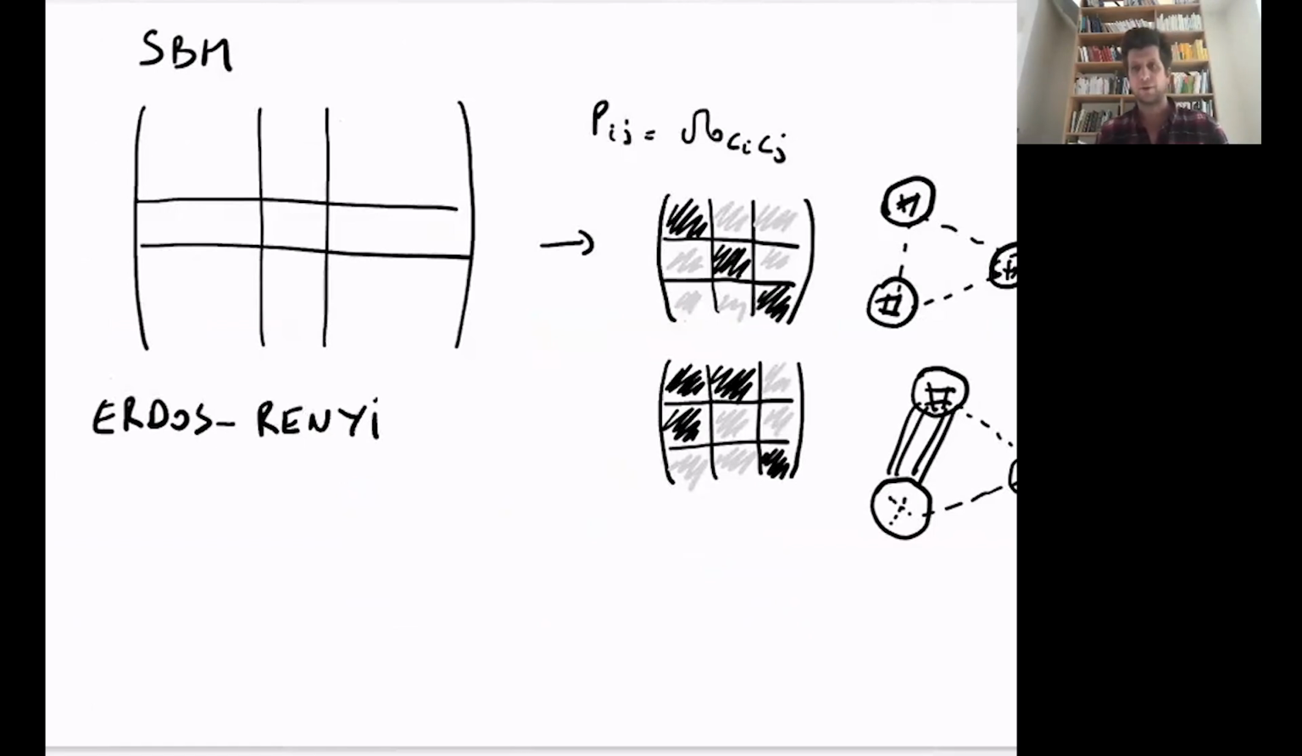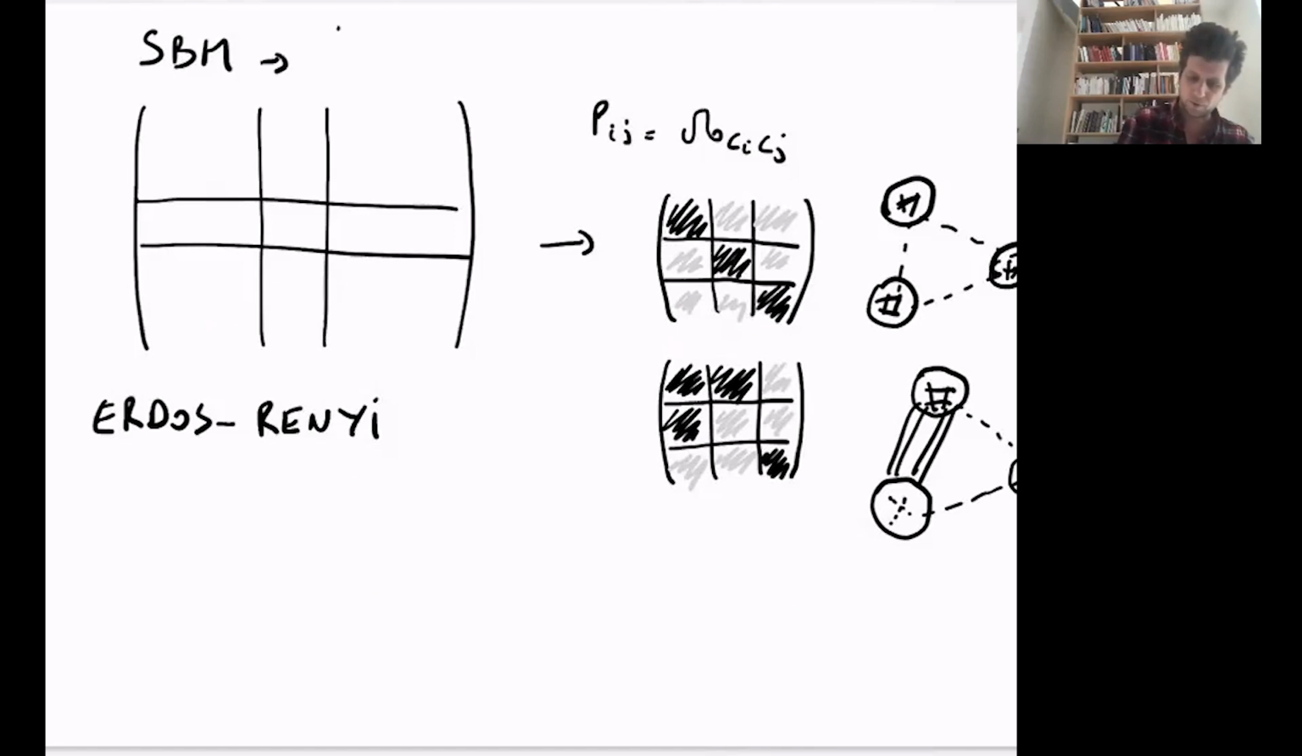Now, in the Erdős-Rényi graph, if you remember, we had just one parameter, P, or Q, that would be the probability that any pair of nodes would be connected, and all of these would be independent Bernoulli processes.